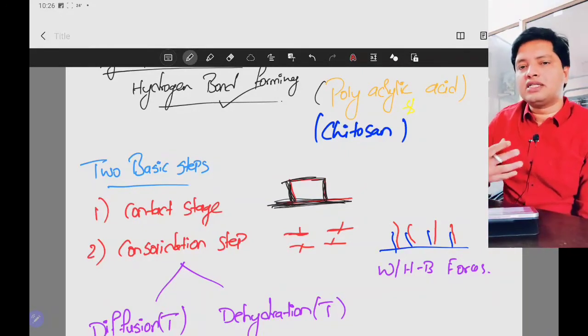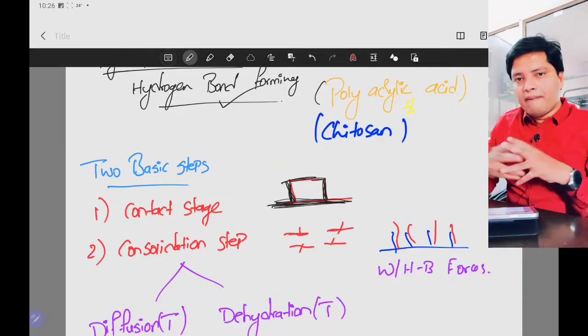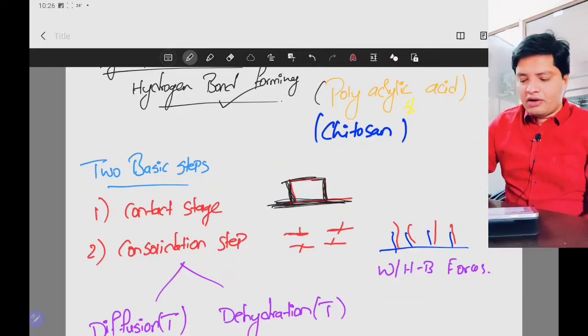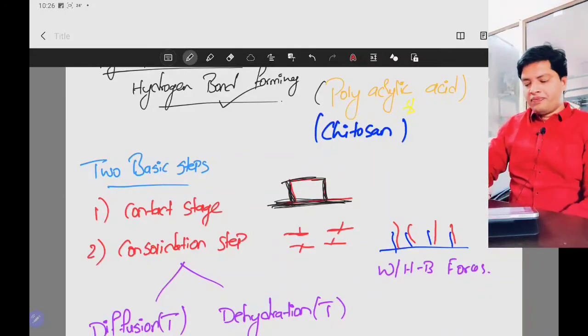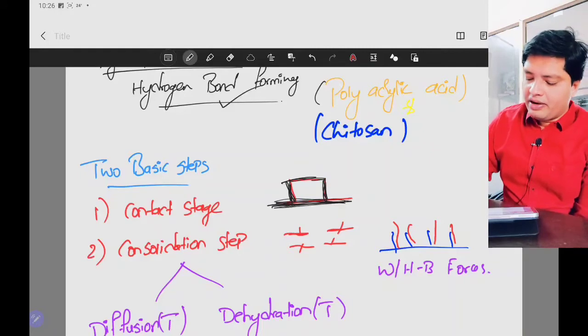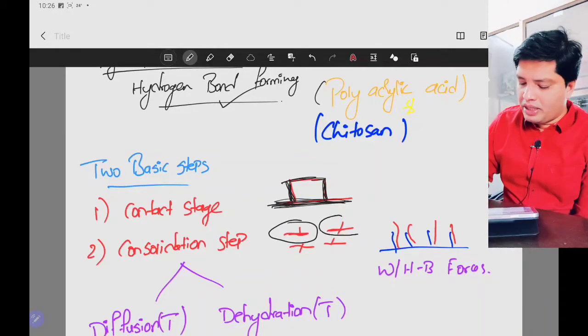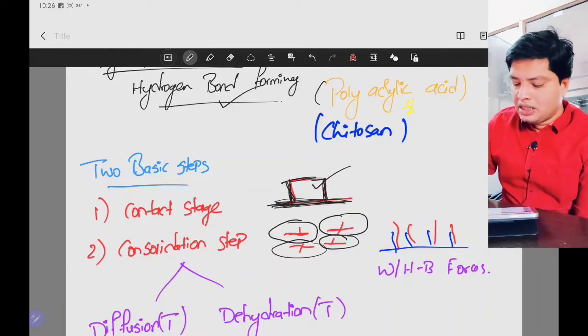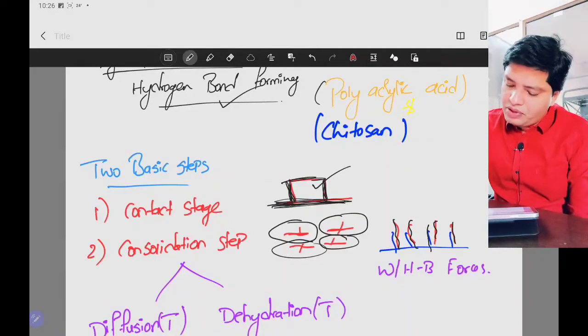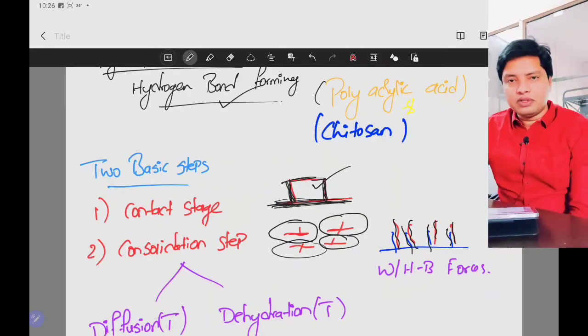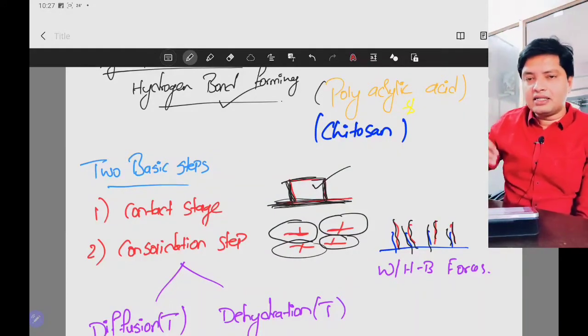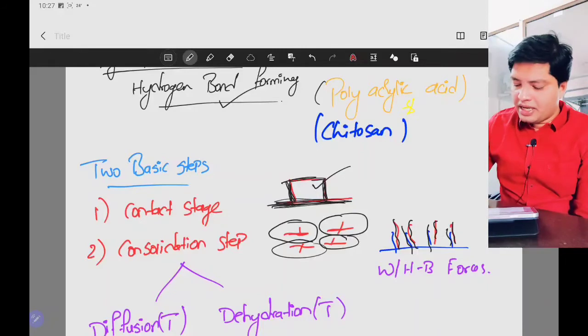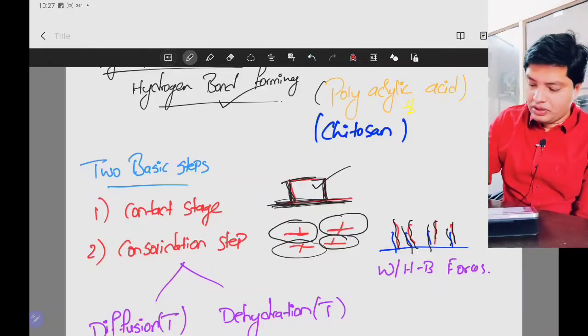The next stage is the consolidation stage. Confirming this contact, making that contact more firm, we call it the consolidation step. How does it occur? Whatever I have drawn here, these are the polymers present in the dosage form. Once the contact occurs, this polymer will penetrate into the mucin polymers. The mucous membrane is made up of mucin, and mucin is a polysaccharide chain.